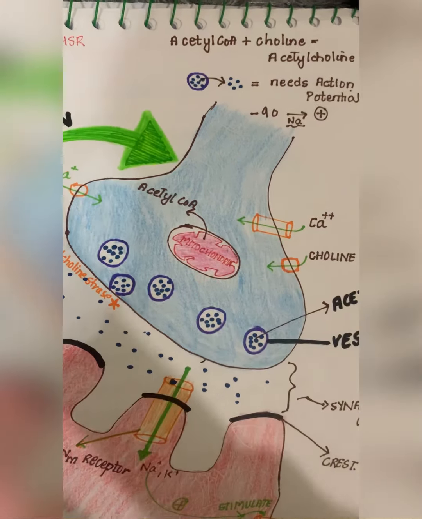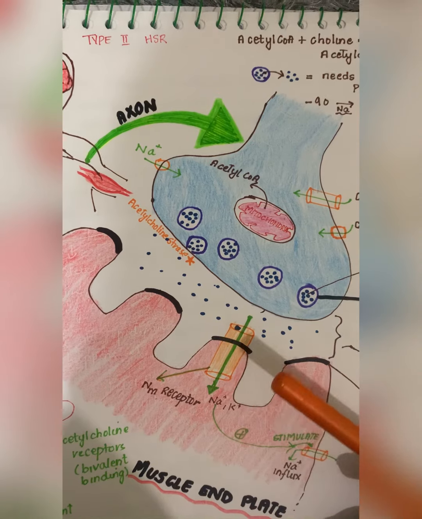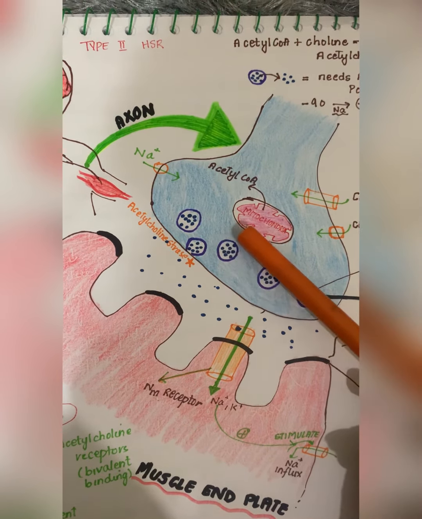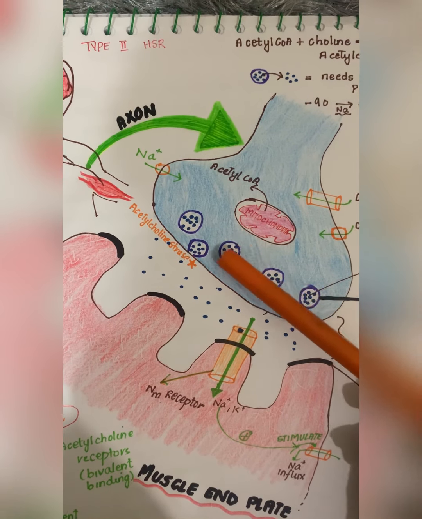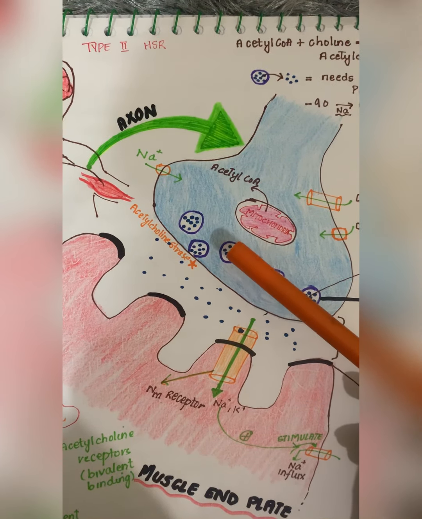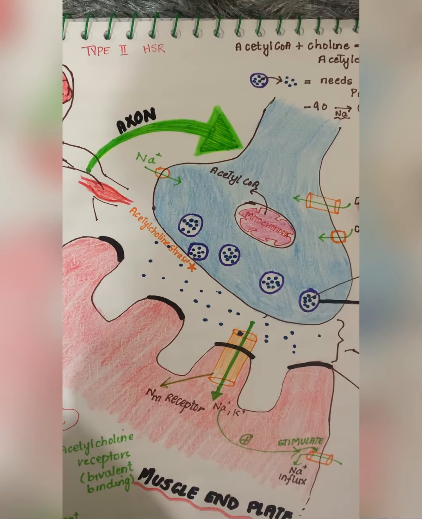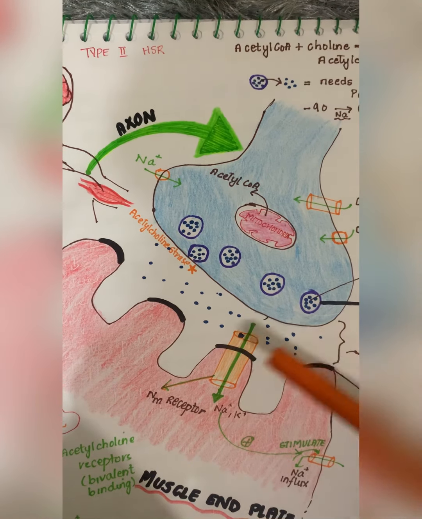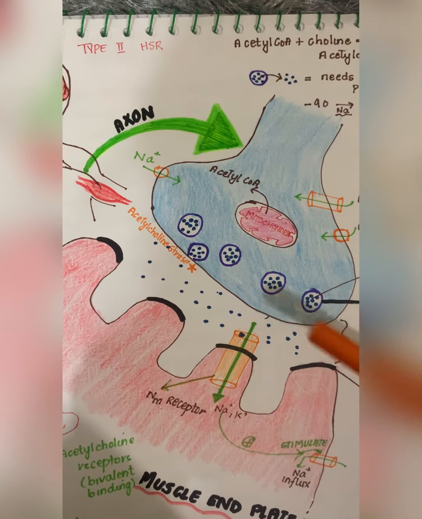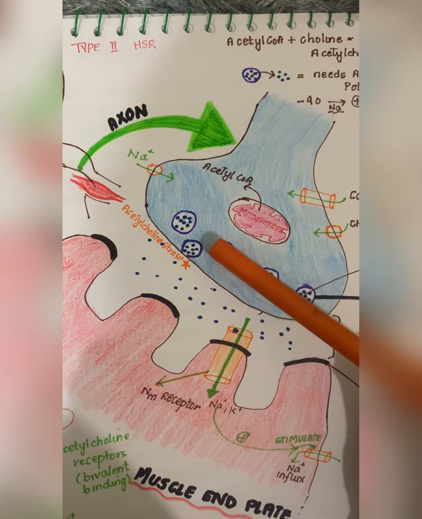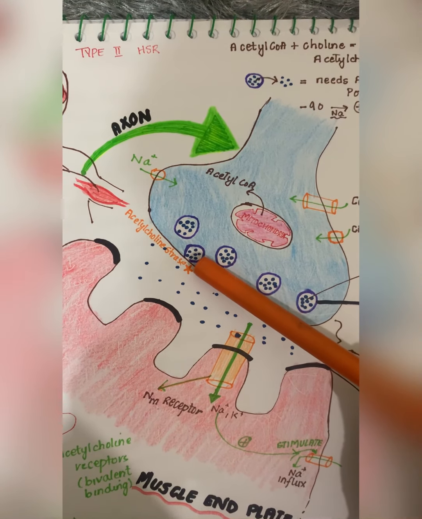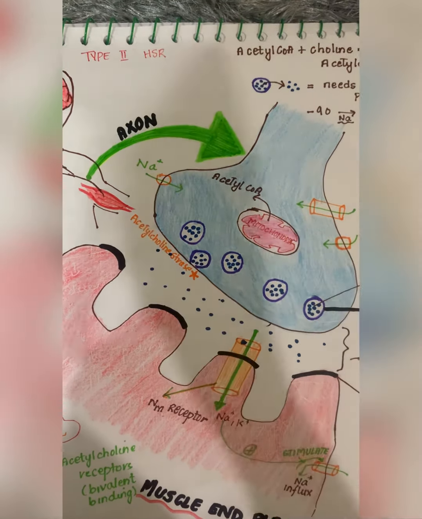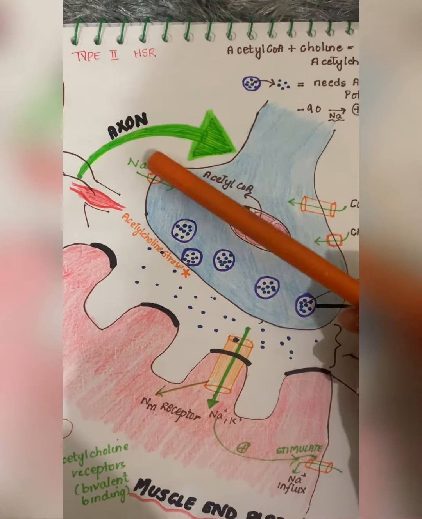Normally, these dots are acetylcholine in vesicles. This is the axon, this white part is the synaptic cleft, and this is the muscle end plate. For acetylcholine to be released from the vesicles, we need an action potential. How will the action potential be generated?